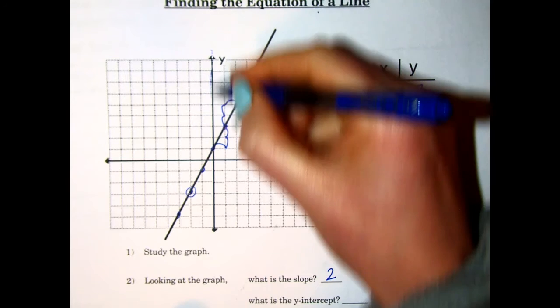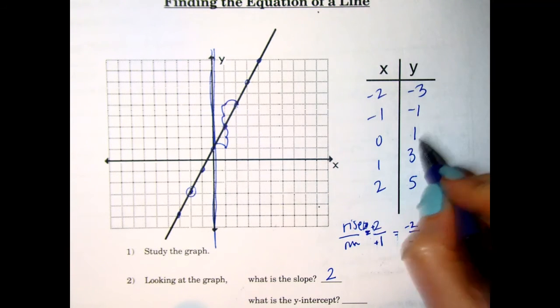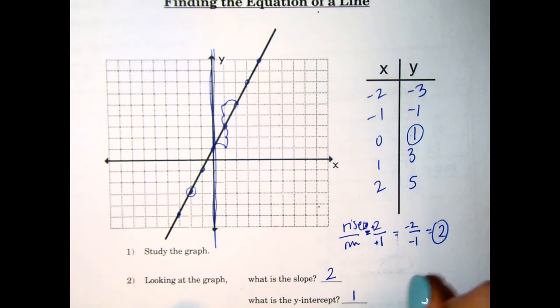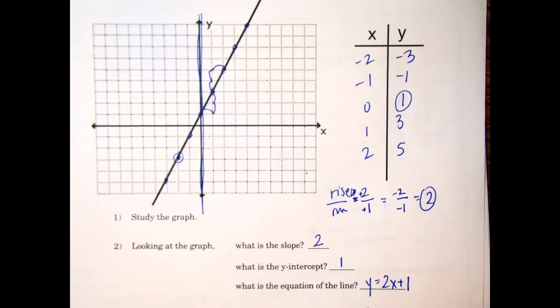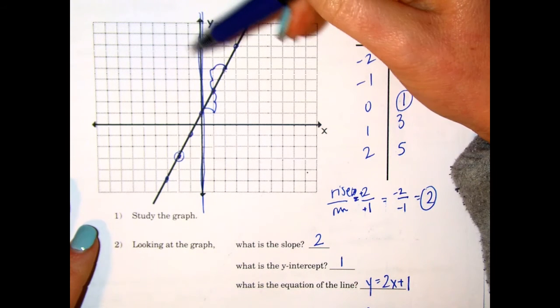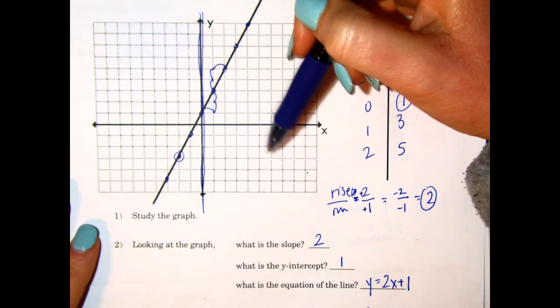Y-intercept is where it crosses this line right here, or where x is equal to 0. So 1, and I can see here it's also 1. So my equation is y equals 2x plus 1. Now if the line was leaning, for example, this way, you would have a negative slope because it's going down as we go forward.